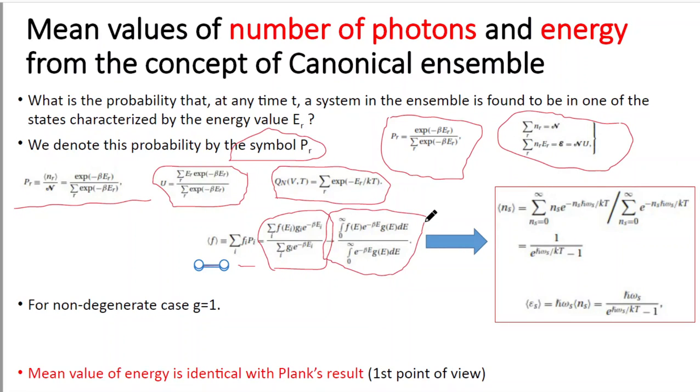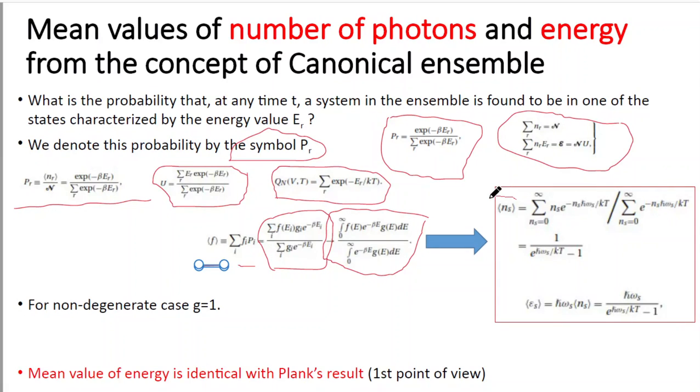So if you write this formula in terms of integration, then the formula will look like that. In the numerator, 0 to infinity f e to the power minus beta epsilon into g(epsilon) d epsilon, divided by 0 to infinity e to the power minus beta epsilon into g(epsilon) d epsilon. Here g(epsilon) d epsilon is the density of states. Now by using this formula, we can calculate the mean value of the energy.